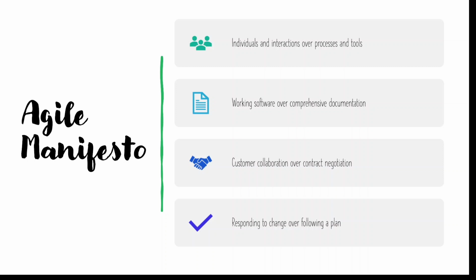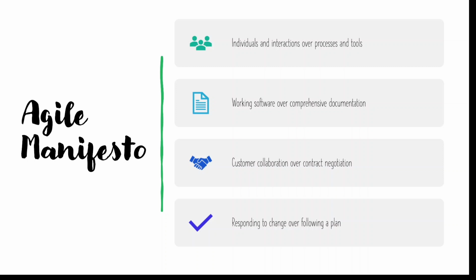The second value is working software over comprehensive documentation. We have to write documentation while doing the work, because in the IT industry people switch jobs rapidly. Some people work for some time and then move on. Creating documentation helps newcomers who are just joining start working from day one, if the documentation is solid.